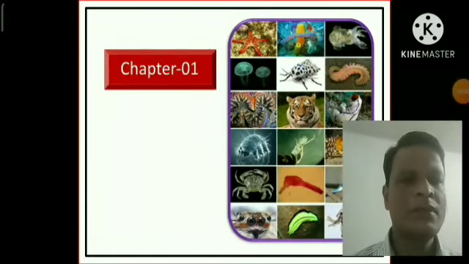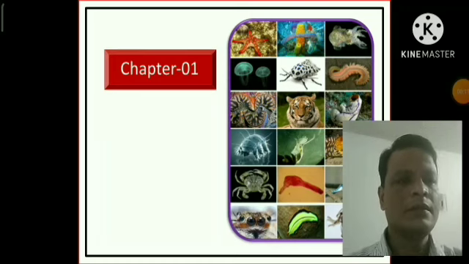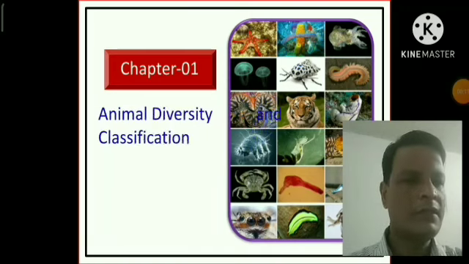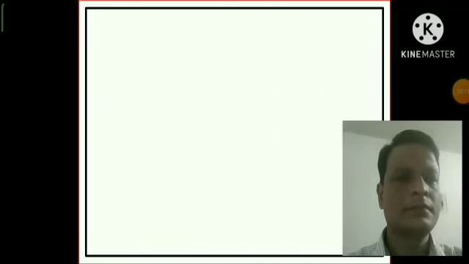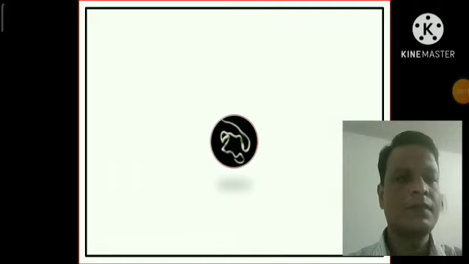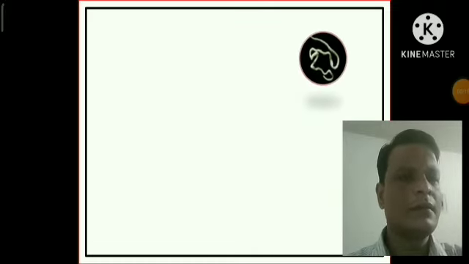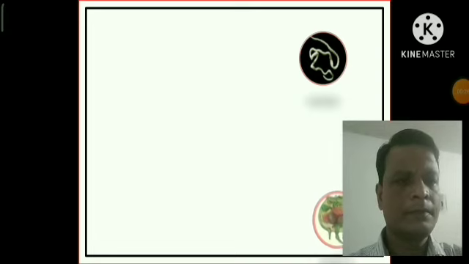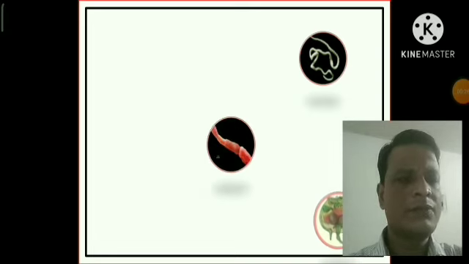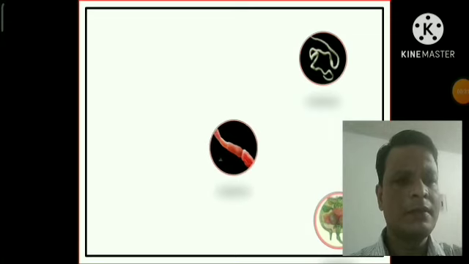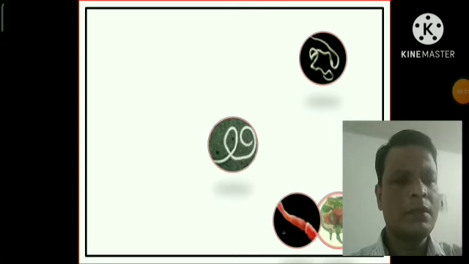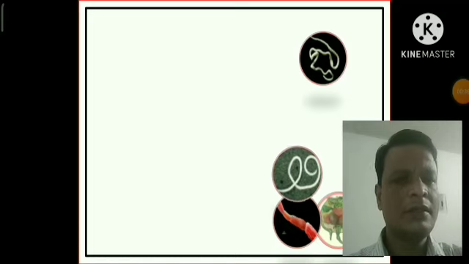Today I am going to discuss chapter 1, that is animal diversity and classification. You see here some of the important animals belonging to the kingdom Animalia. You see different types of animals on the screen. This is the earthworm, Pila globosa, snail, and the butterfly also.